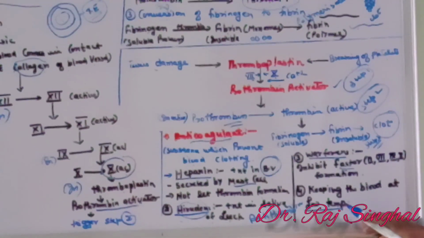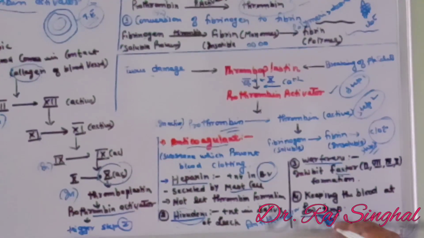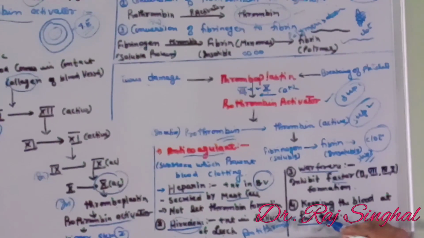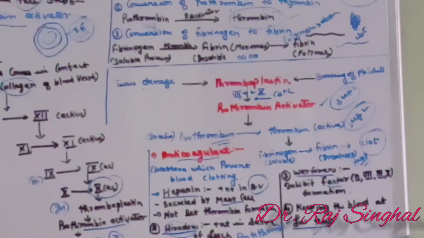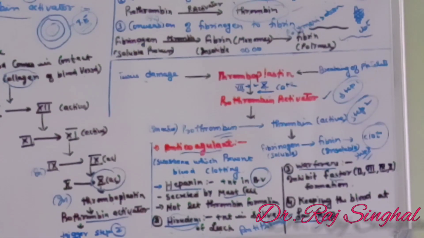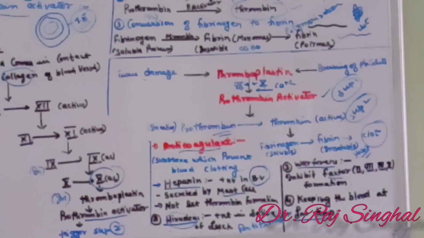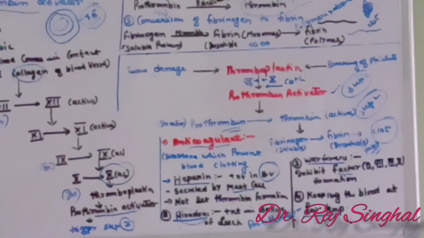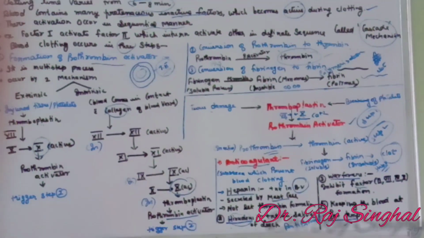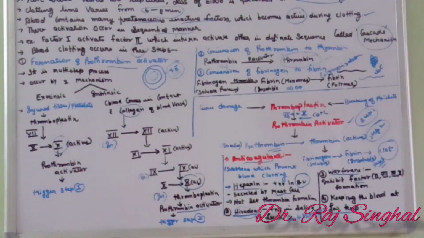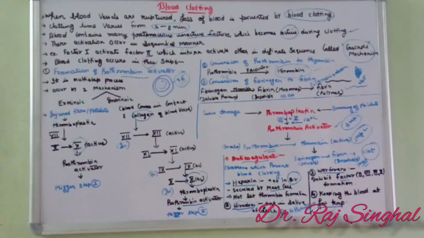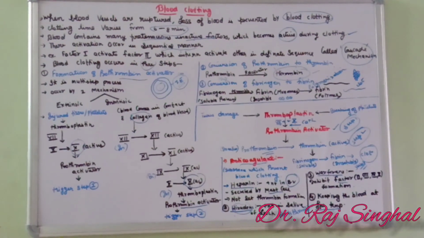We can also prevent blood clotting by keeping the blood at low temperature, because at low temperature many different reactions are inhibited, because of which clot is not formed. In this way, blood clotting is a multi-step process and there are substances which prevent blood clotting in blood vessels, or whenever we require blood to be in liquid form only, we can add anticoagulant.